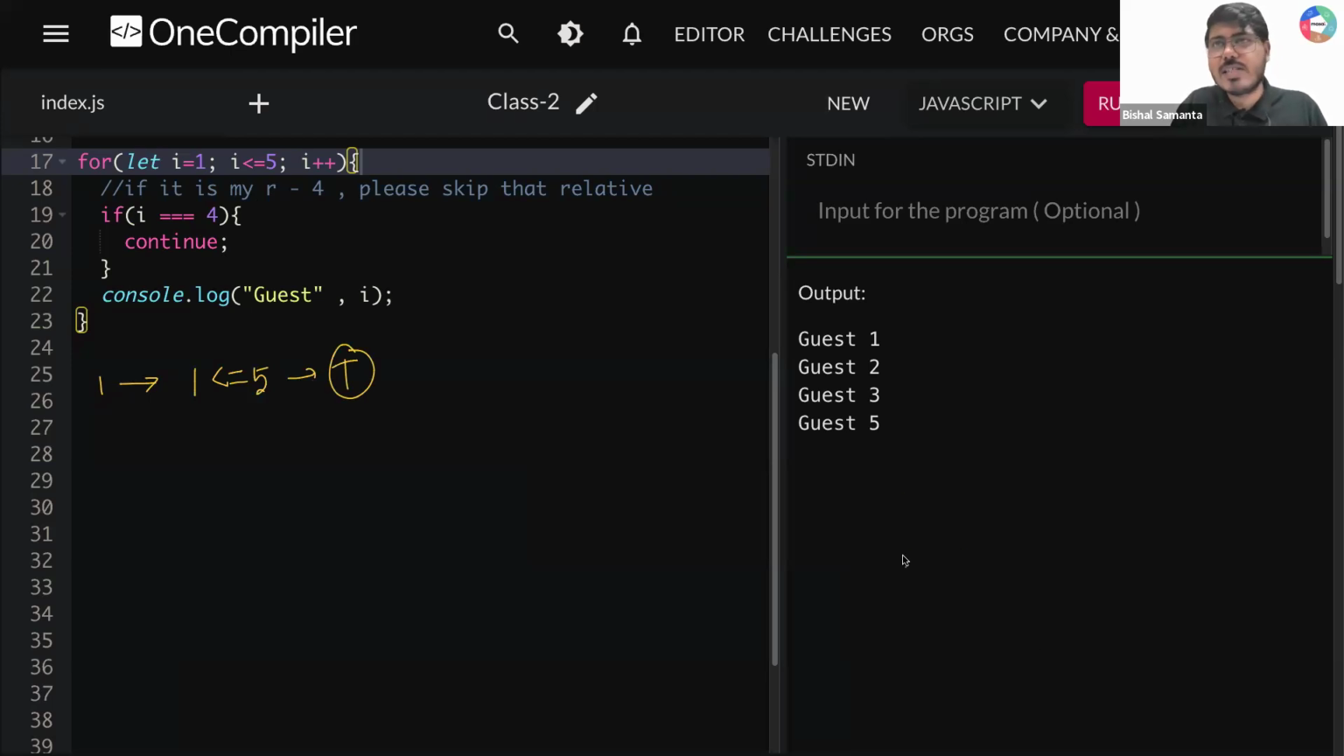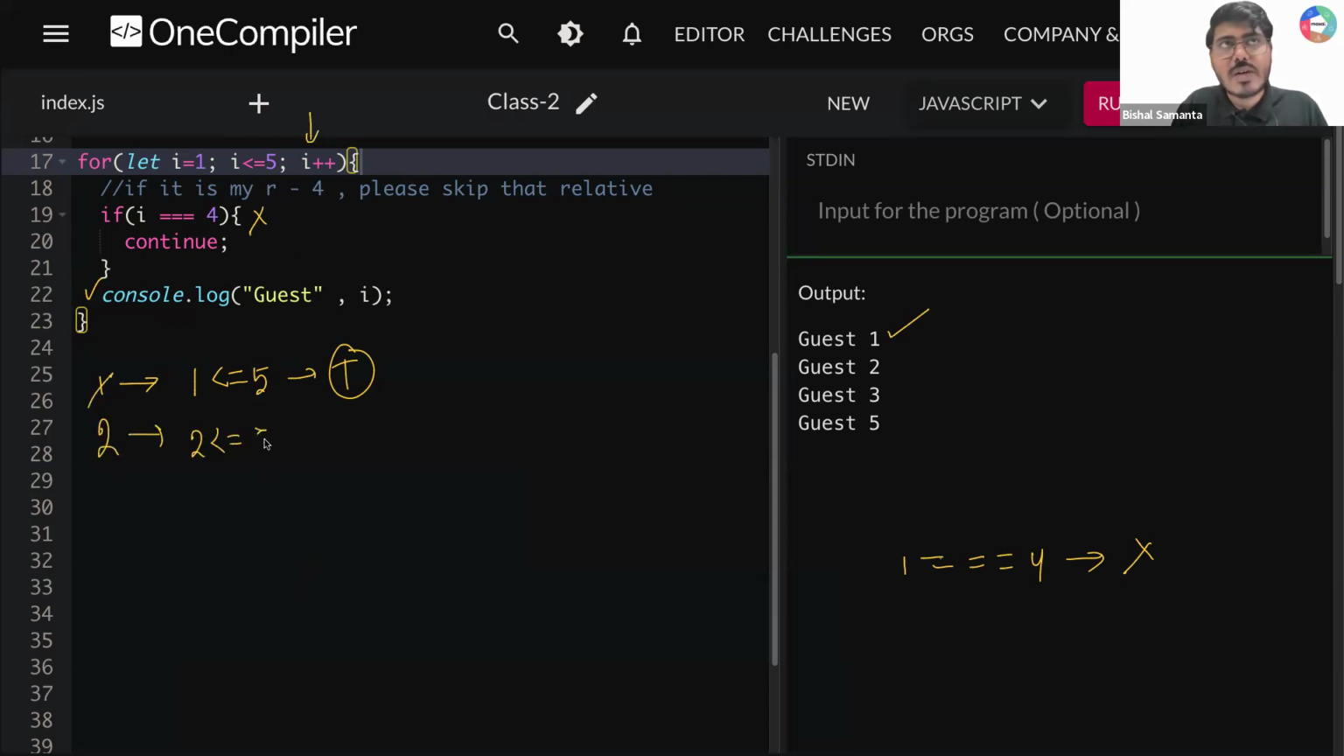Now tell me one thing, guys. 1 is equal to 4. Is that true? No. So you don't have to do anything here. You are coming down to line number 22, console.log guest I. So guest 1 you are printing. After that I plus plus, your I value will become 2.